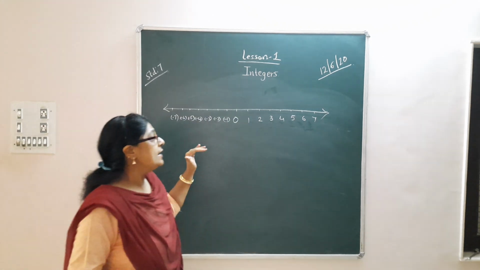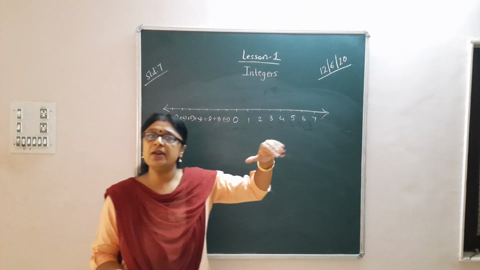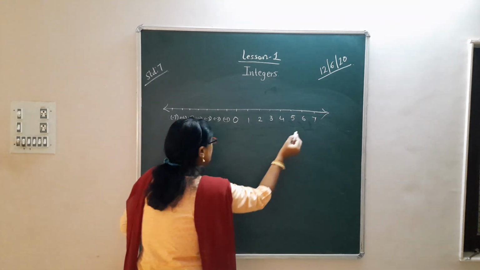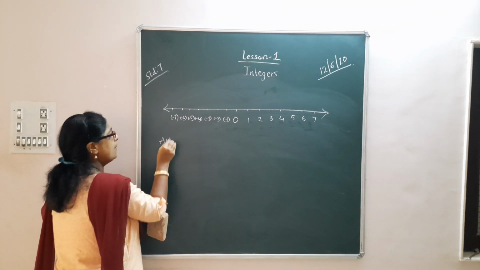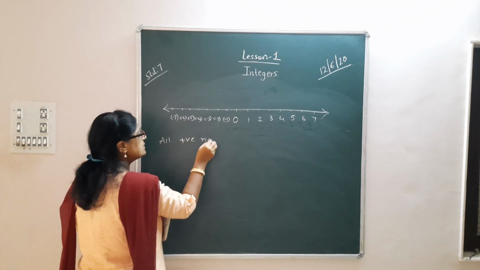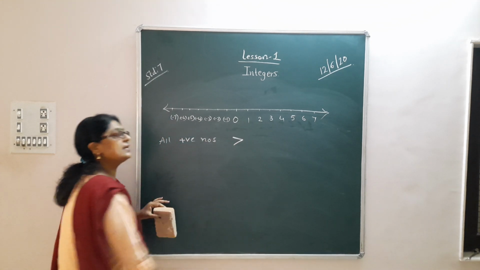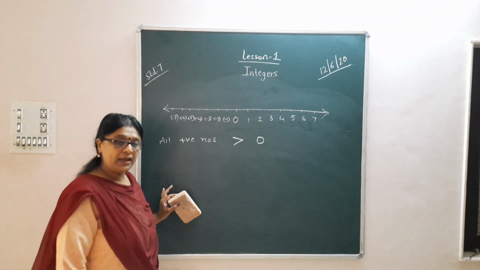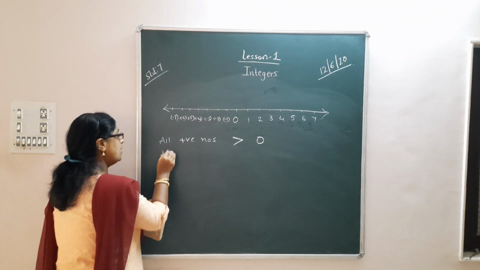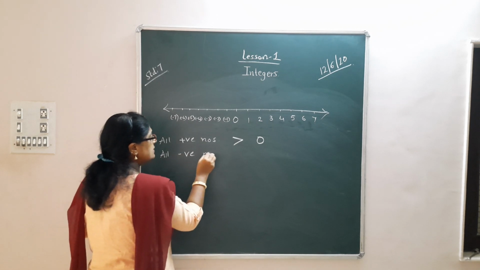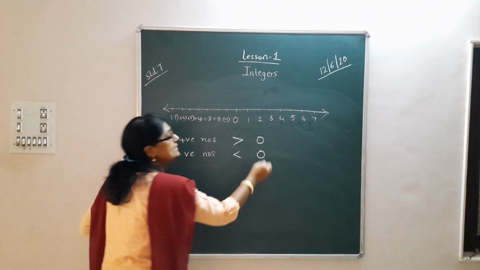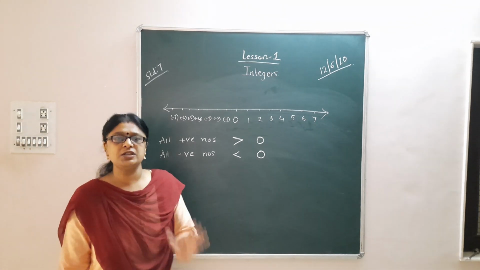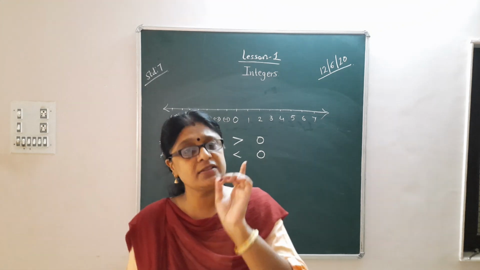Now the thing that you have to understand here is that all the positive numbers are always greater than 0, and all negative numbers are less than 0. Any negative number that you take is always smaller than 0.